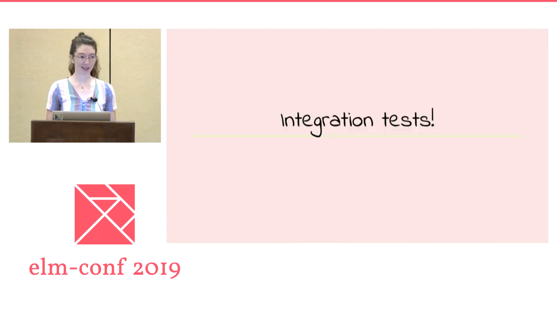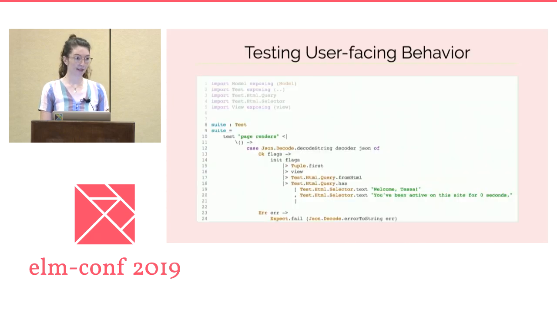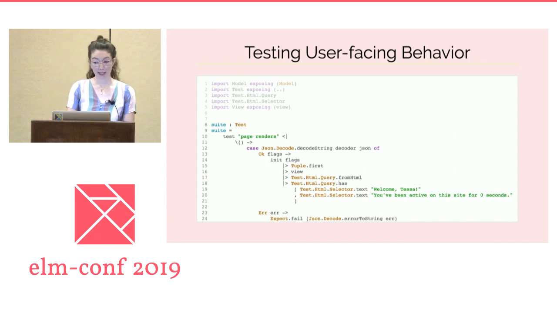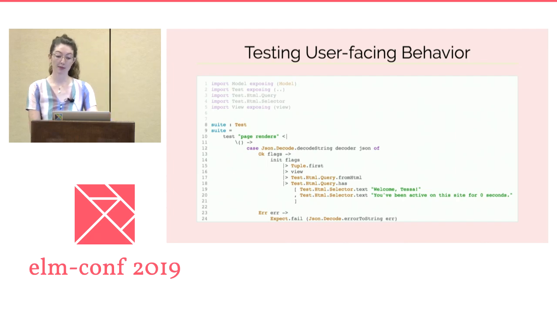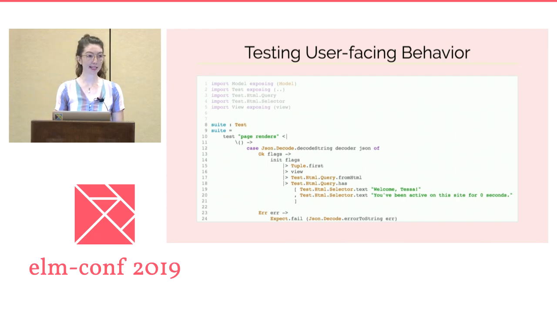Okay, so we've done a lot of things. We've restructured our application. We've written unit tests. We've thought about and tested the properties that we care about in our system. But do all of our pieces work when they come together? So we've got a head start on this since we've got an existing integration test. It requires a tedious amount of setup and only tests the fallback values in our application. And we're not really testing against the values that we expect our users to actually see most of the time. So let's deal with the tedium part first.